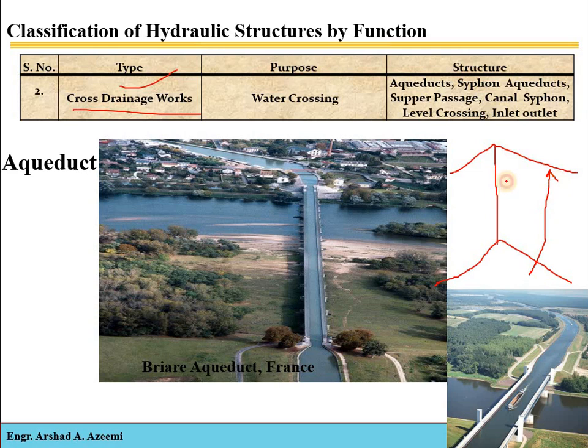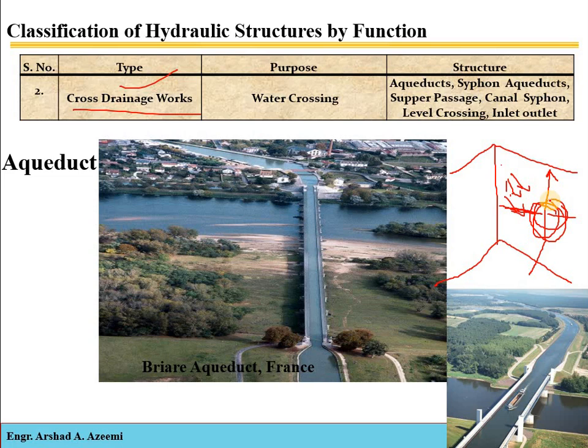Now as we know, if rainfall or precipitation is occurring here, then the natural drain generated from this precipitation will cross the canal at 90 degrees. It will intersect with it at 90 degrees. So how will we pass these two water bodies without mixing with each other?